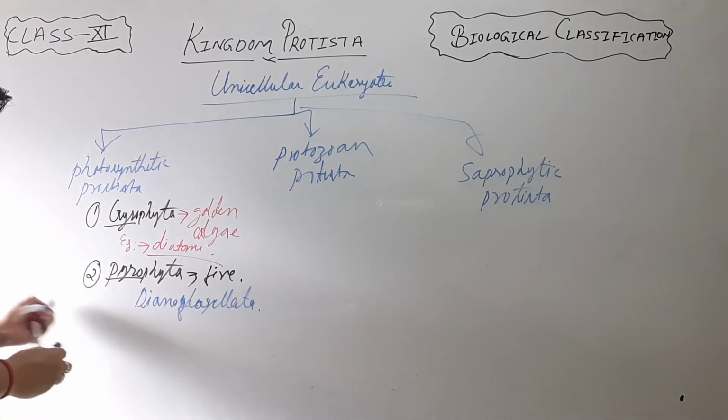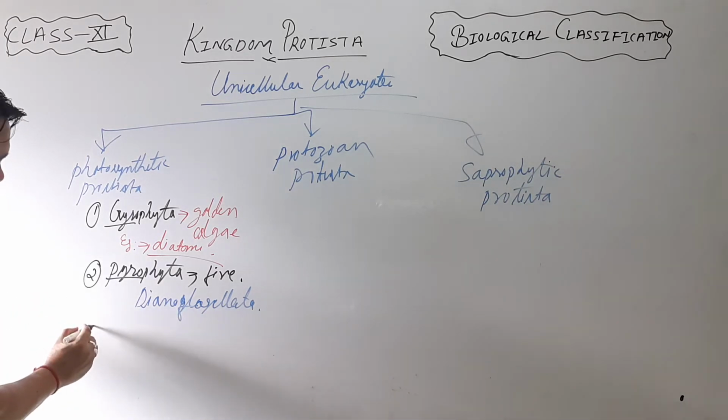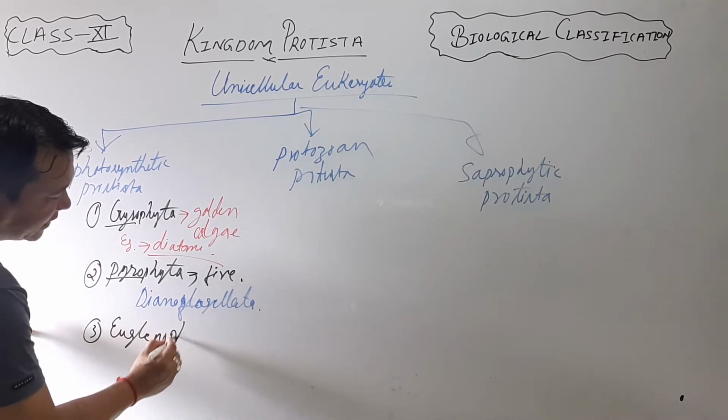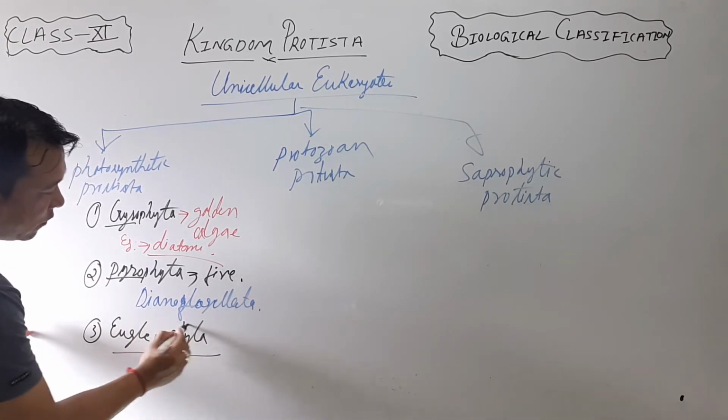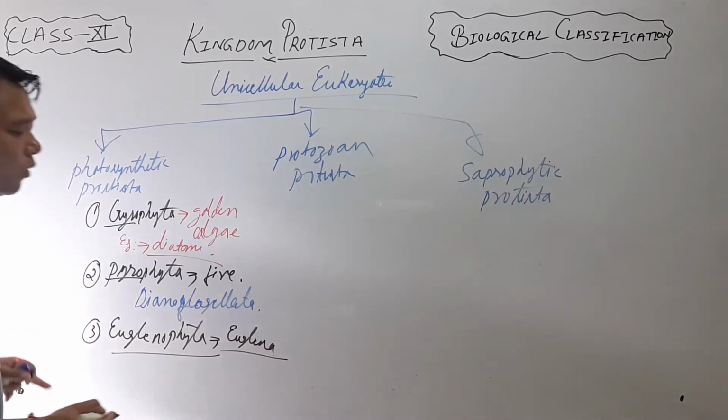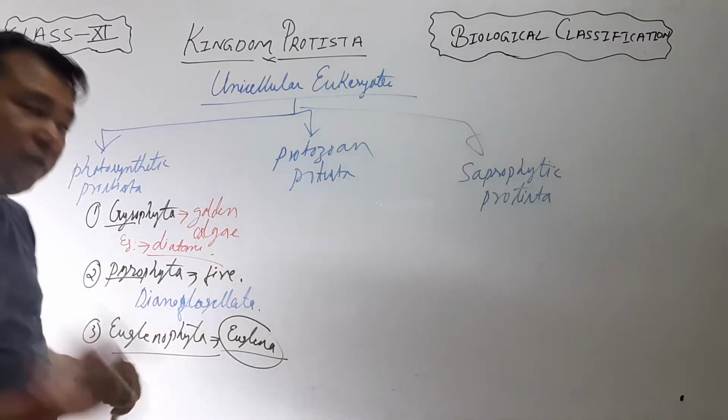Okay. The third one is Euglenophyta. The third one is Euglenophyta. That means the example will be the Euglena that you have learned in the lower classes. Now the protozoan Protista is further classified.